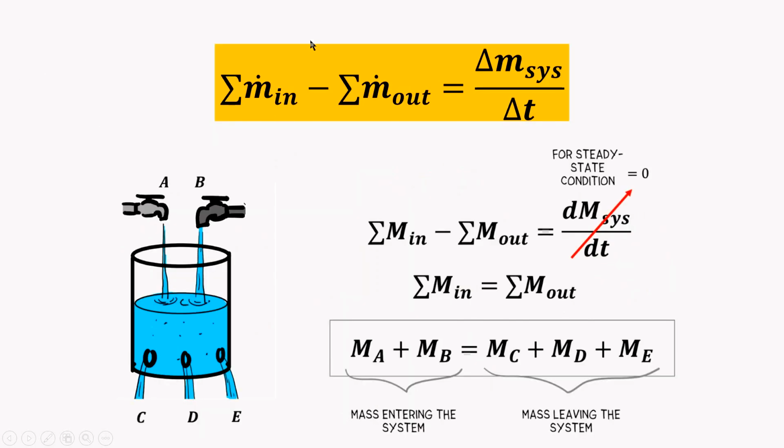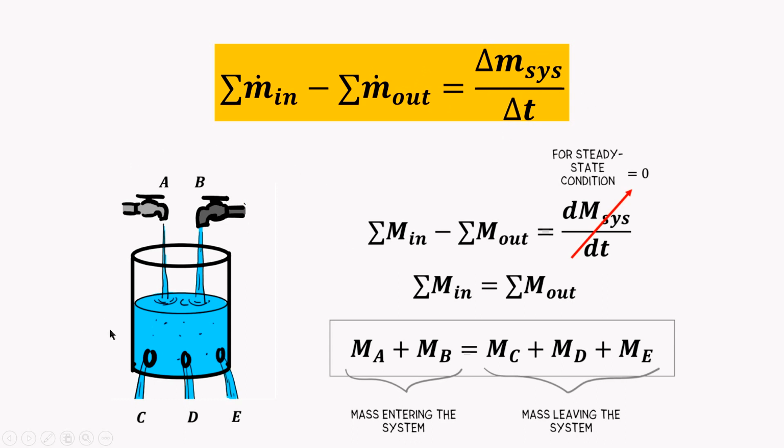Now let's move on to the equations. Just like energy has its equation, so does mass. It actually looks the same: the sum of what goes in minus what goes out is equal to the rate of change of the mass in the system.